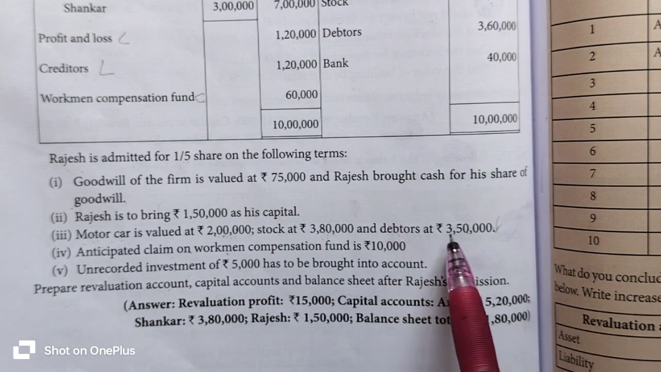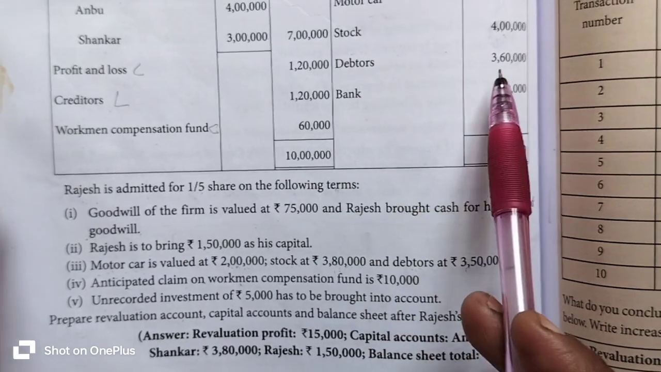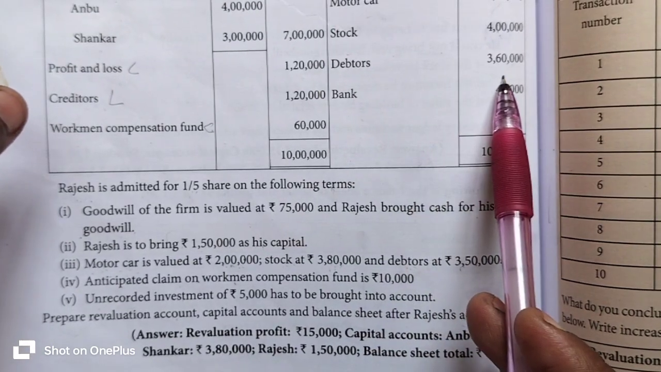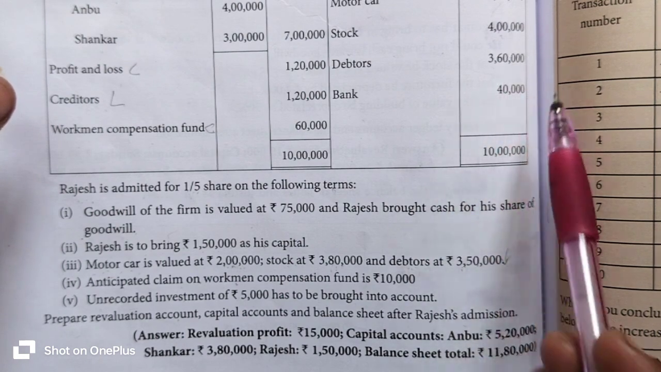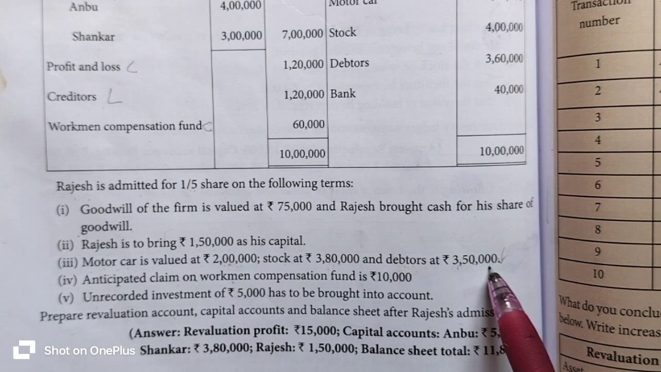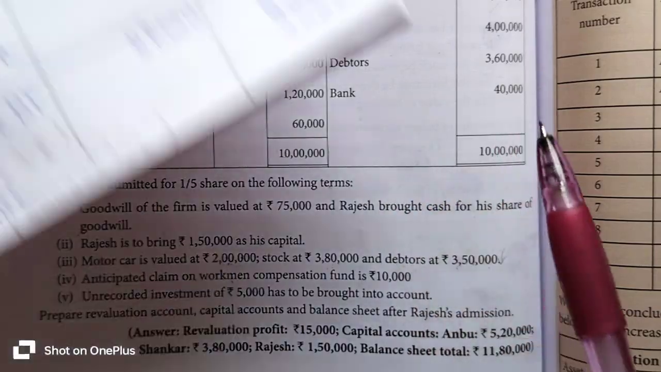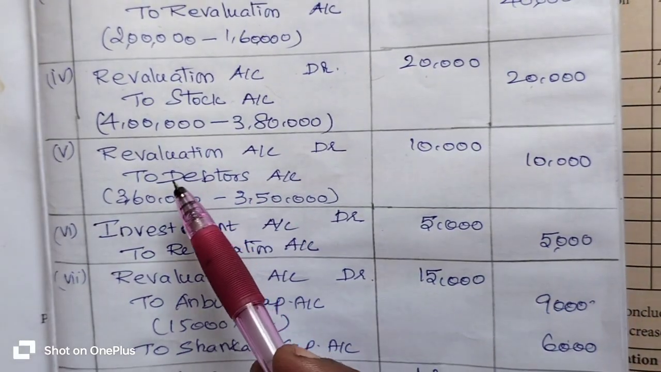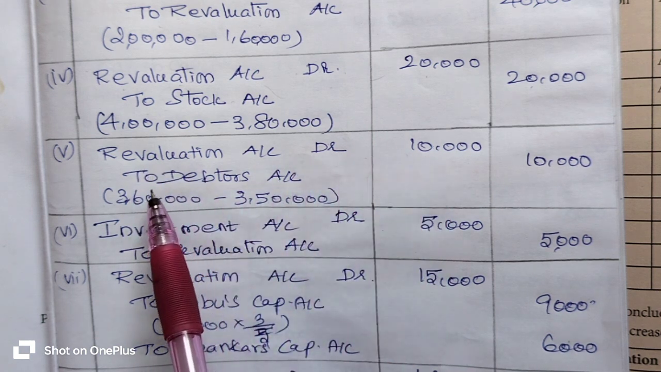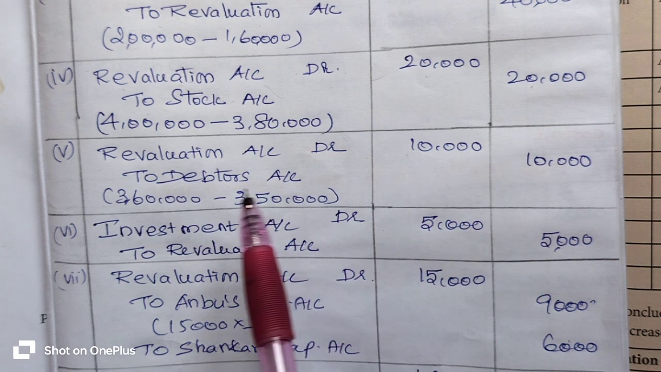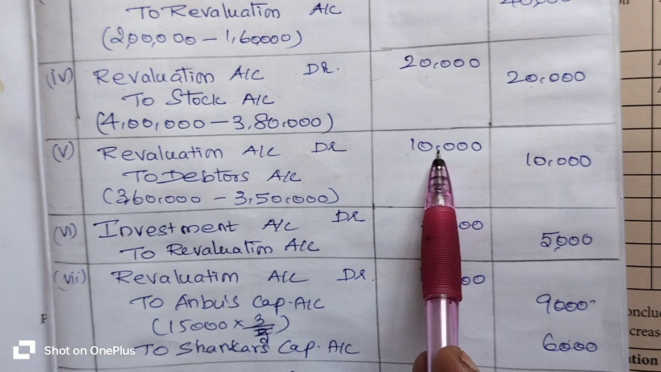Then debtors at 3,50,000 rupees. We have the debtors value 3,60,000 rupees in the question. So debtors value decreased from 3,60,000 rupees to 3,50,000 rupees. If the debtors value decreases, asset value also decreases. Whenever asset value decreases, revaluation account is to be debited. So revaluation account debit 10,000 rupees to debtors account 10,000 rupees. We subtract 3,60,000 minus 3,50,000 and you will get 10,000 rupees.